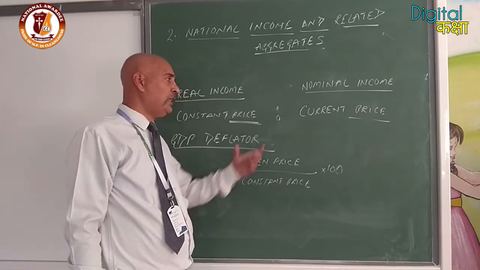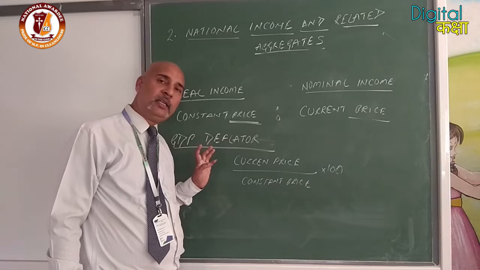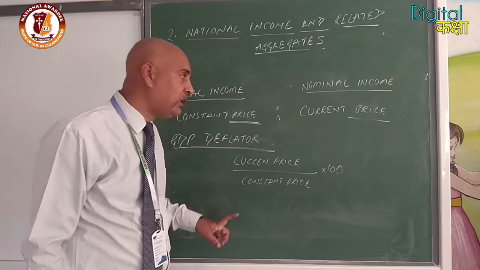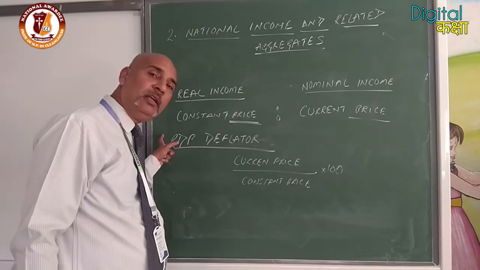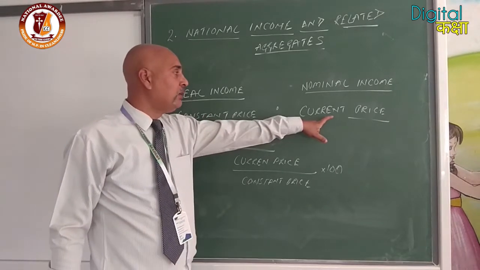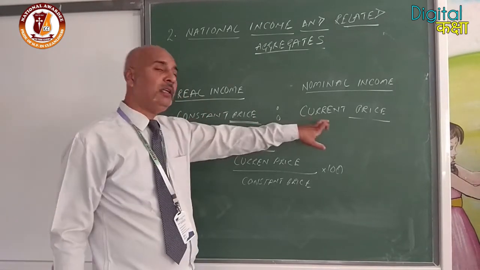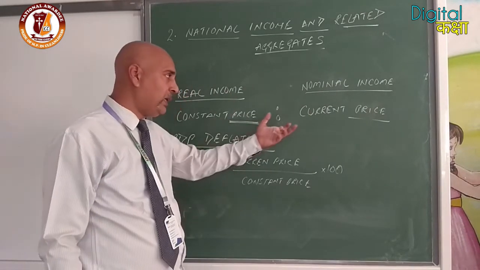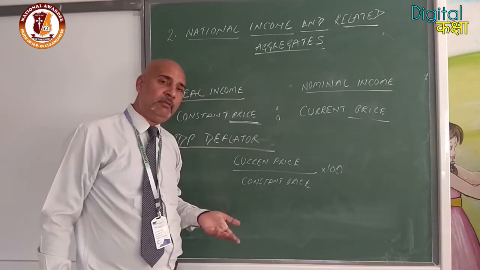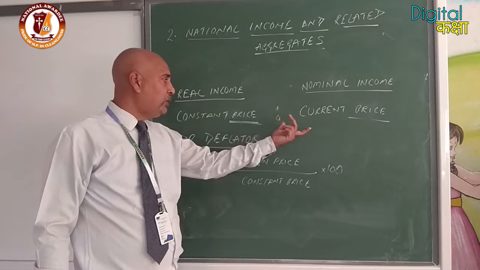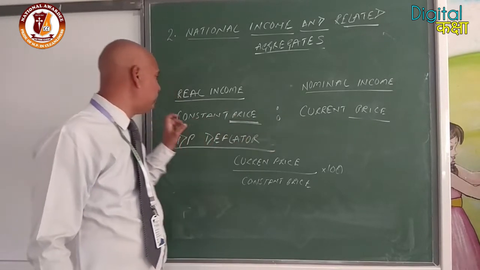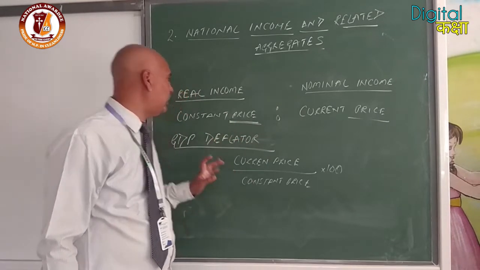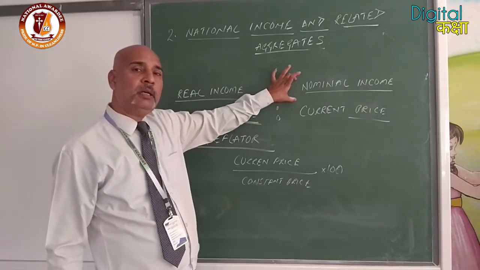How much it is affected due to change in price level? Because naturally there will be changes in constant price and current price. So current price may be higher or may be lower. Here normally it does not remain low. Every time because of inflation, the price level increases. So it shows a certain percentage change between the constant price and the current price. That is called GDP deflator. So real income and nominal income are different concepts. Nominal income is estimated at the current price, whereas real income is estimated at the constant price.